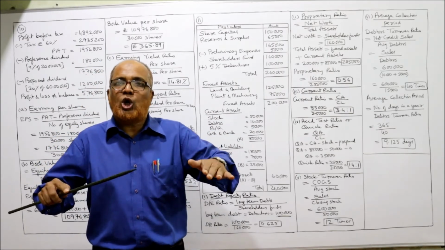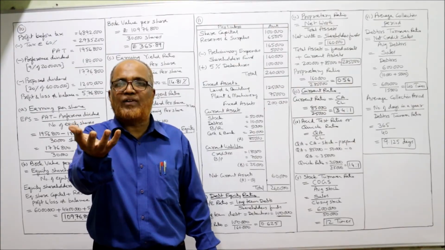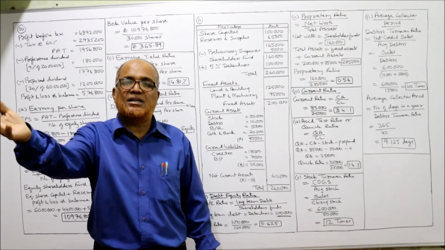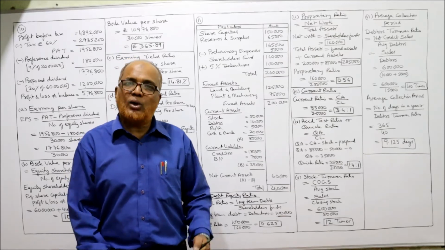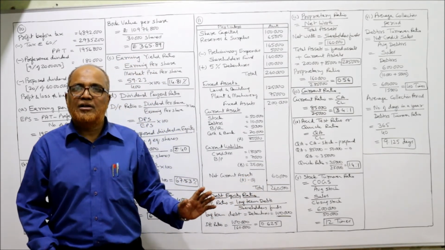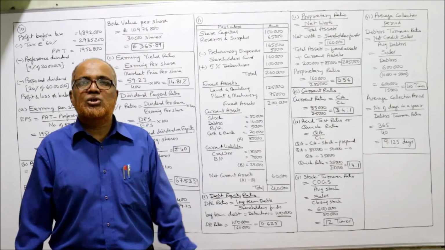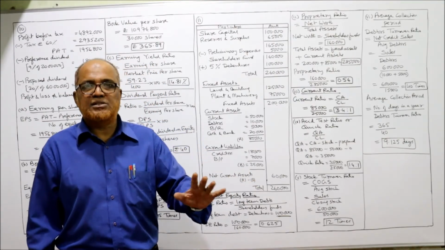A business should not depend only on owner's fund. Apart from owner's fund, a business must take the debt. So it is having sufficient debt. So from business point of view, having a sufficient debt is good. The long-term solvency is better.